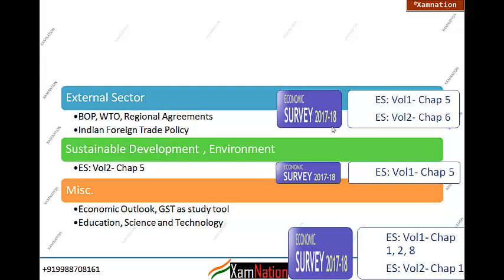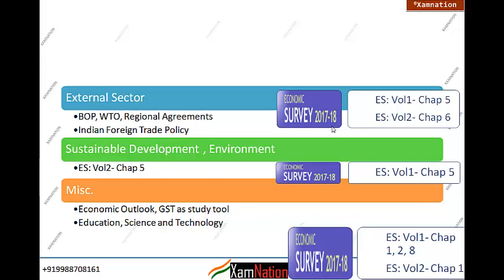Because chapter 1 is nothing but a summarized version of all of the chapters of the various modules. The summary of the various chapters of both of the modules will be in volume 1 and volume 2, sorry, in chapter 1 and chapter 2. So once we finish the whole economic survey, chapter 1 of both of the volumes is redundant. Apart from that, the second chapter is left out, not being fitted in any of these modules, so that we will study later, separately under the miscellaneous module.